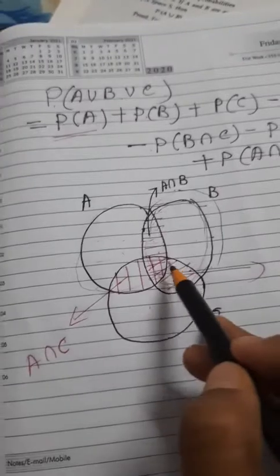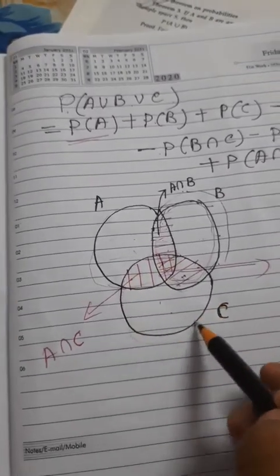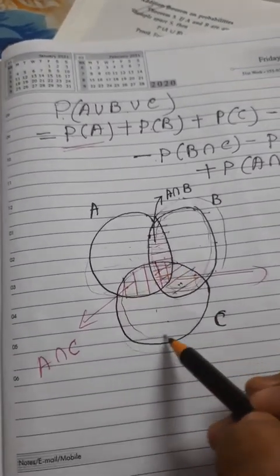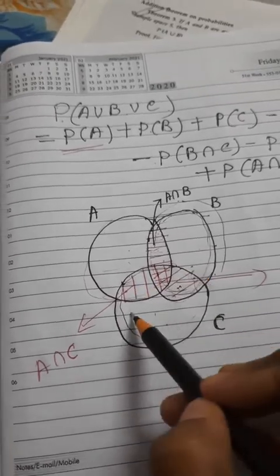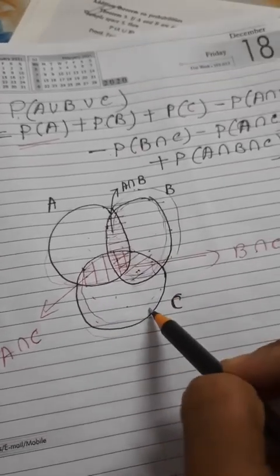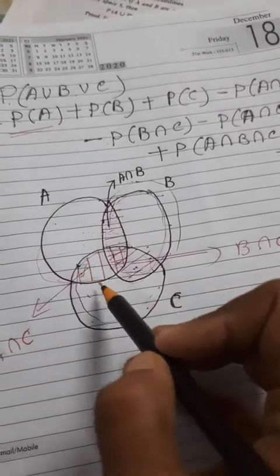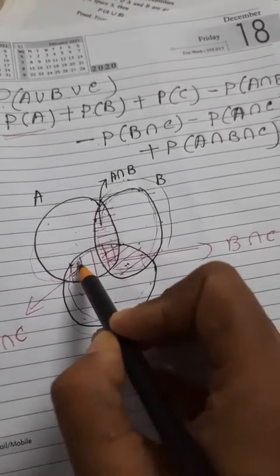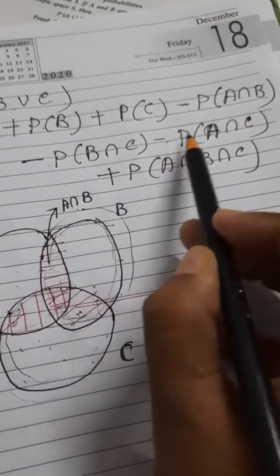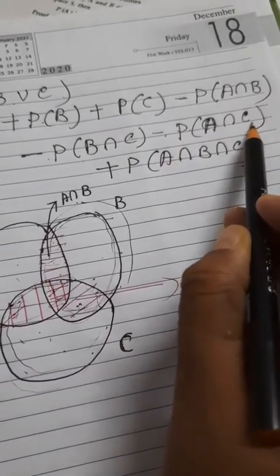Probability of C. This third circle is probability of C. Probability of C means I have taken this common portion of A and C already, so you cancel probability of A intersection C.